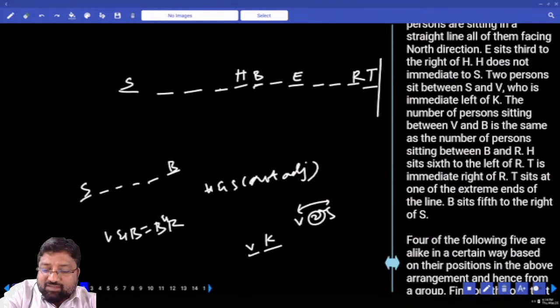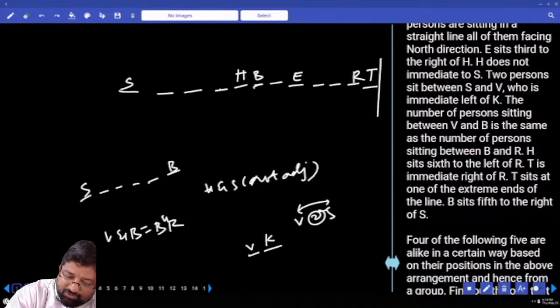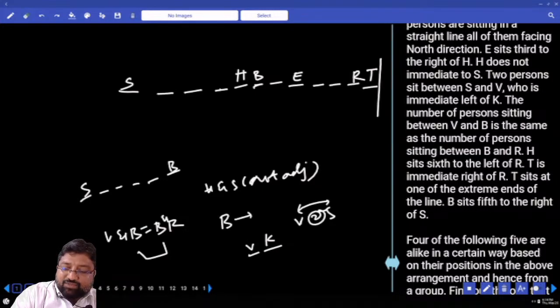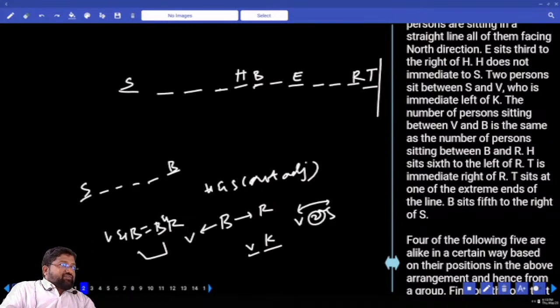Do you understand? Many people seem a little confused. V and B is equal to B and R, so whatever possibilities I am exploring, I am getting R to the right of B. Then obviously V should be to the left of B. Understood?